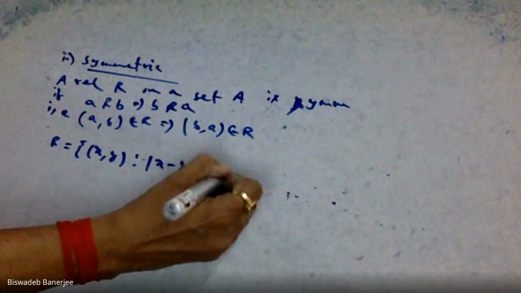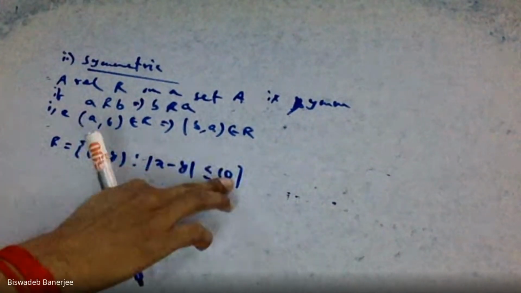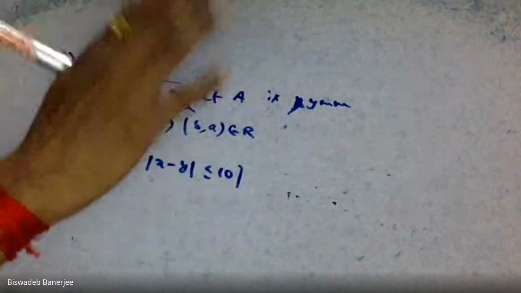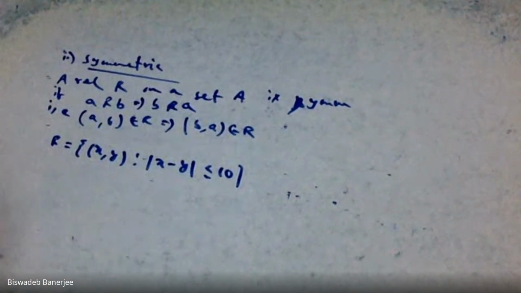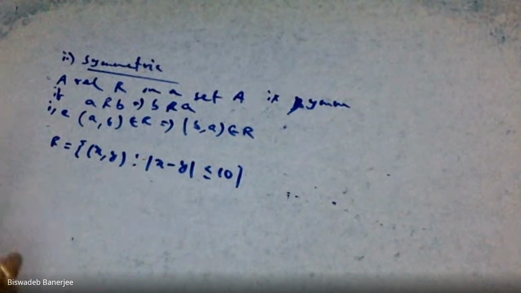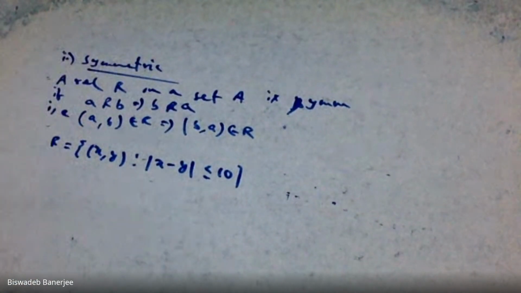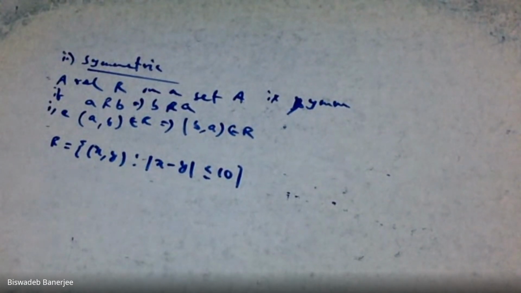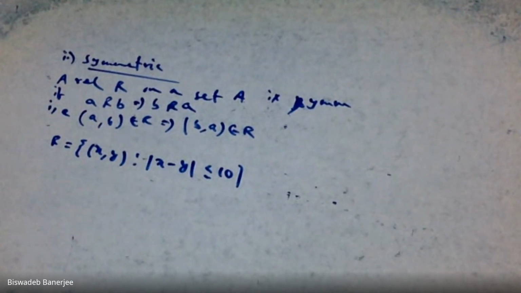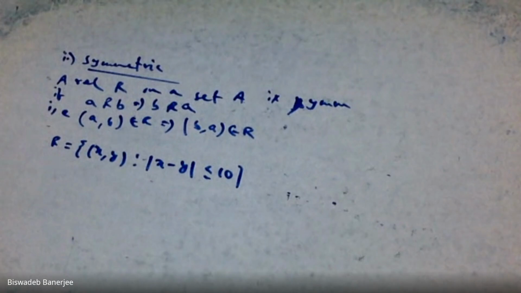If we consider the relation given in my previous example, mod of x minus y less than or equal to 10. It can be 10, 11, 12, whatever, that doesn't matter. Coming to this symmetric relation, recall our previous example: R equals the collection of all (x, y) such that mod of x minus y is less than or equal to 10. Is this relation symmetric? We have to check whether this relation is symmetric or not.